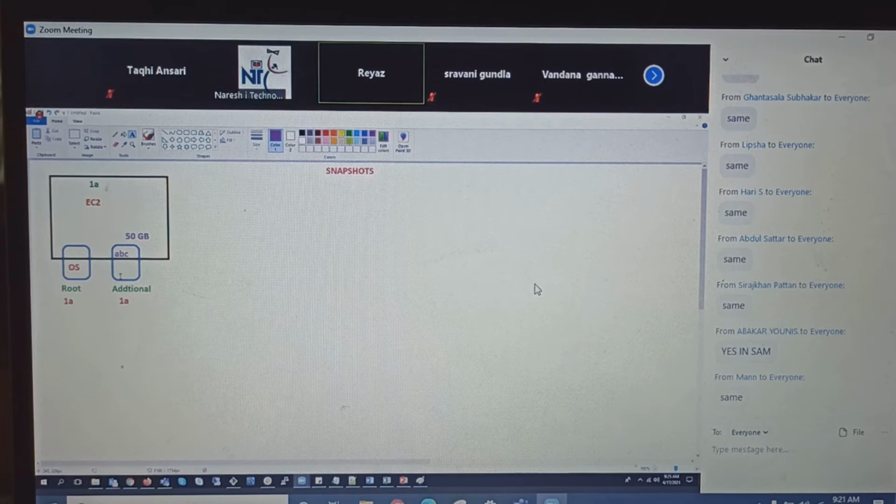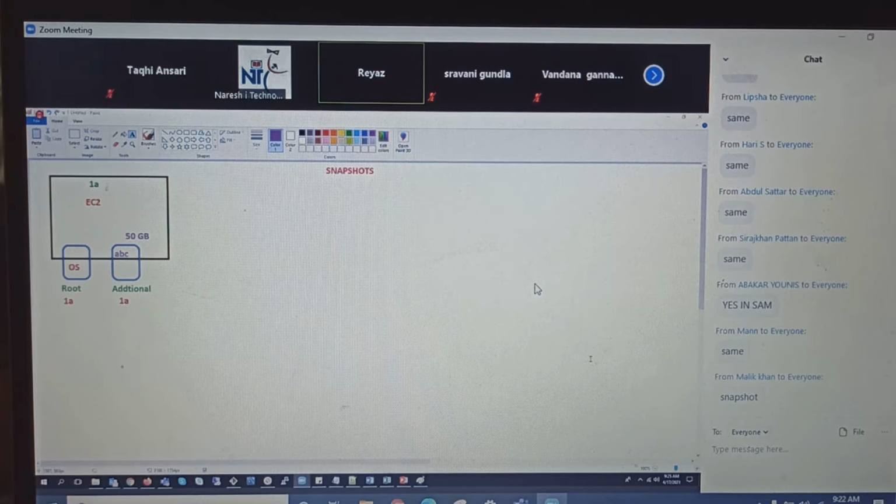So guys, if you want to take backup of the volume, or you can say point in time copy of the volume, backup of the volume, everything is same. Guys, we are not taking the whole EC2 instance backup, but we are taking only the volume backup, based on the requirement. Let's say, for example, you have D, E, F, G, H, I drives, and you want to take the backup of the volume. Can you take it? Yes. What is the backup of the volume called, everyone? What is the backup of the volume called?